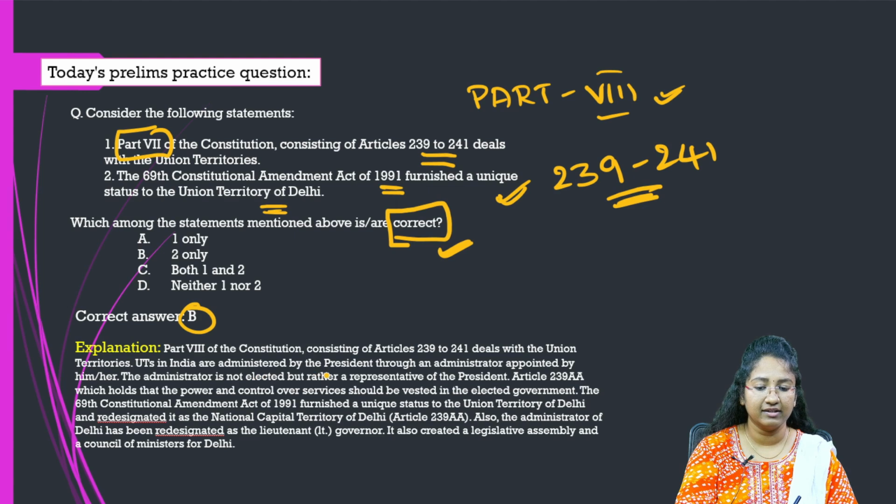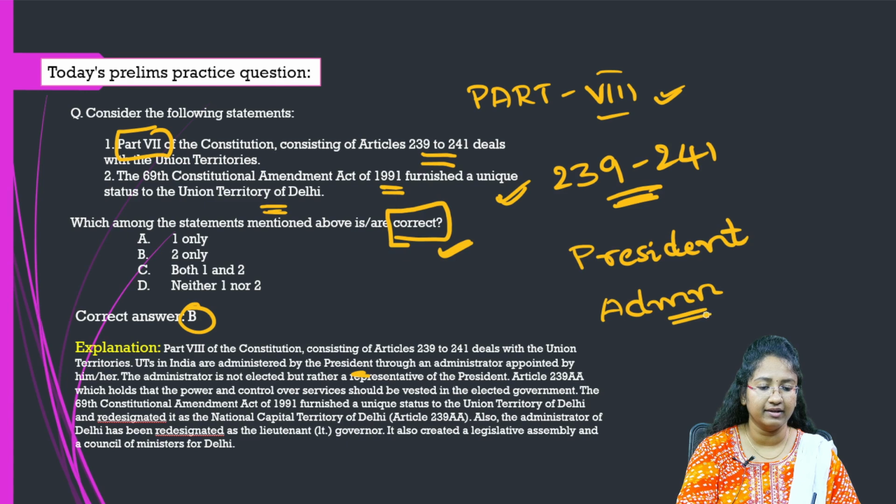Union Territories in India are administered by the President, as we know. This is done by an administrator appointed by the President. The administrator for these Union Territories is not elected. That person is a representative of the President.